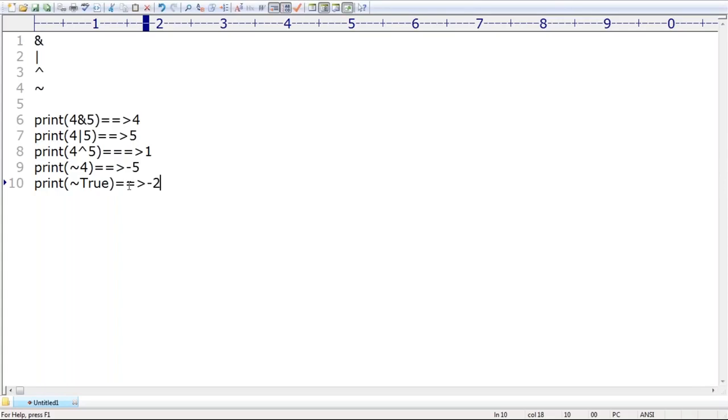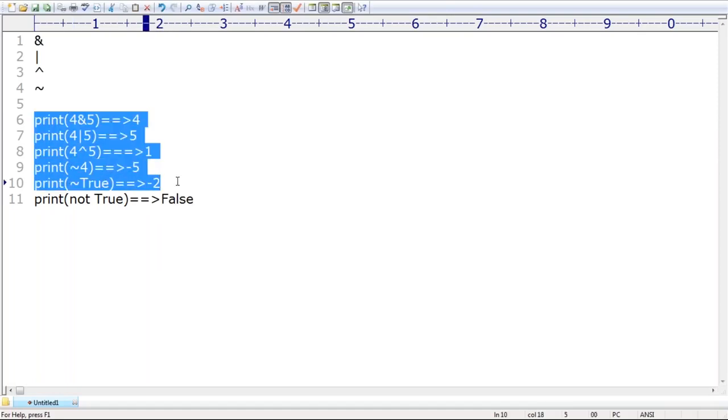If you want false, then we require to apply print of not true. Are you getting it? You require to apply the logical operator not on true, then we are going to get False. Remember that. But here all these operators are bitwise operators. Remember this one, sir. Bitwise operators. I hope everyone is able to understand.